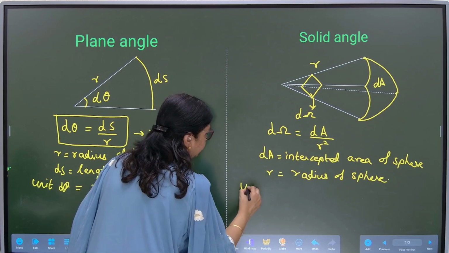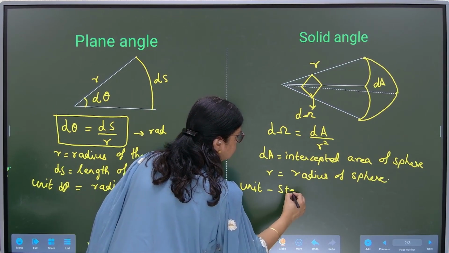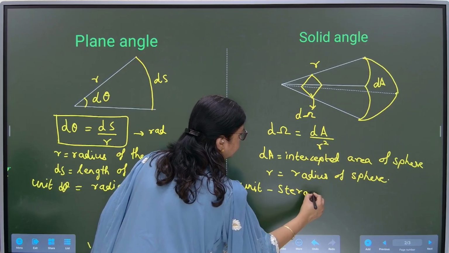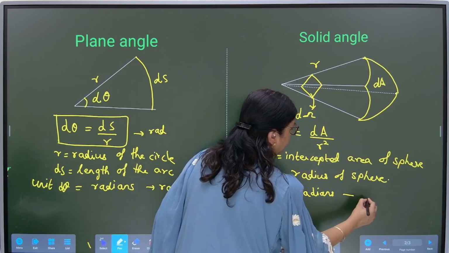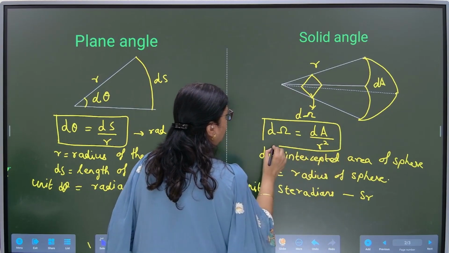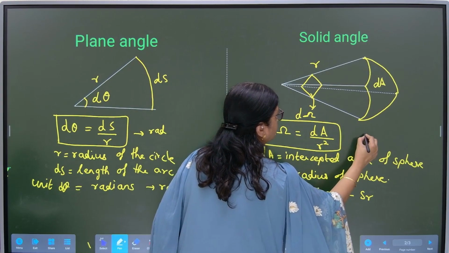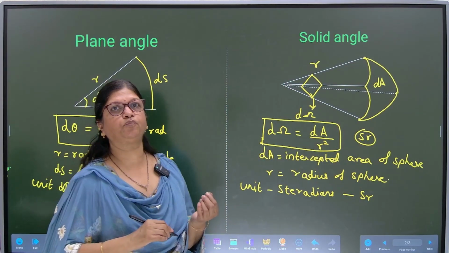Okay, unit is steradians and its symbol is SR. So this is another formula which you have to remember, and its unit is steradian, short form SR.